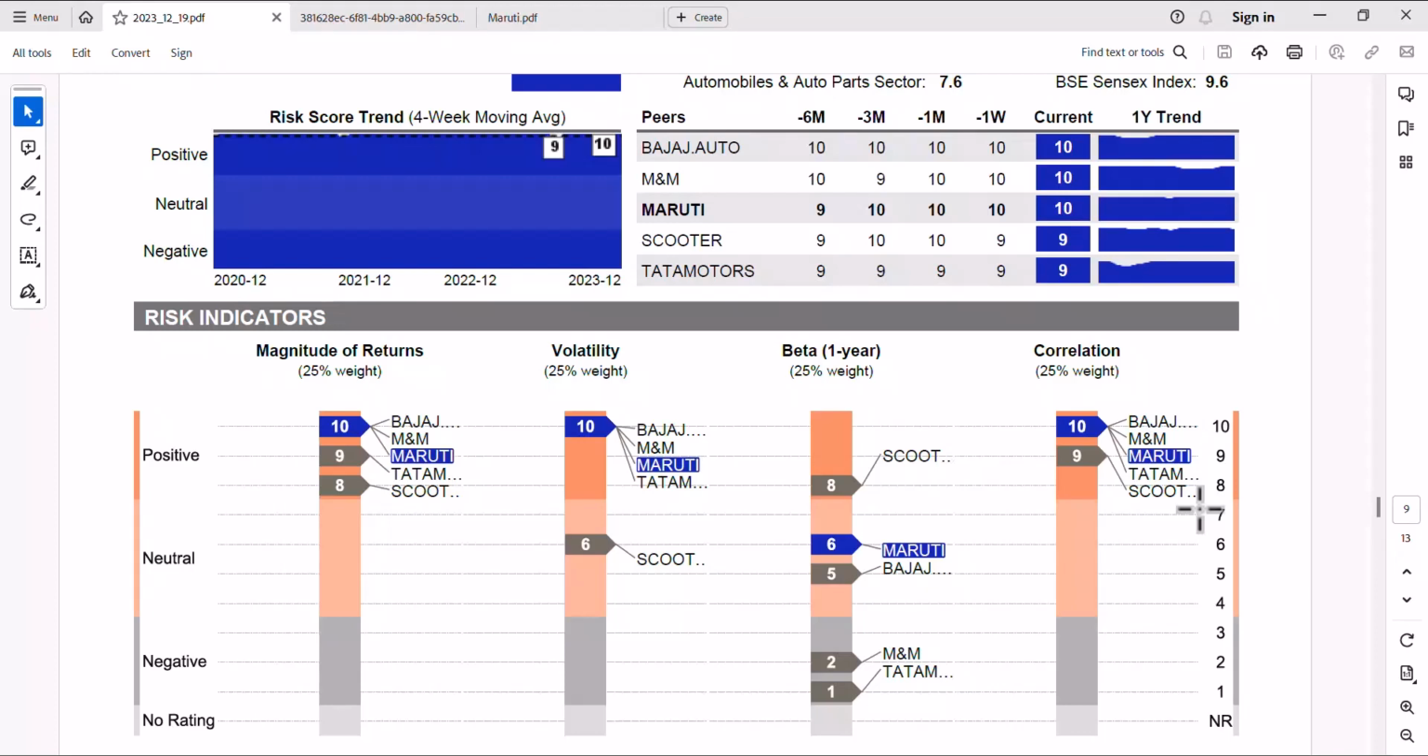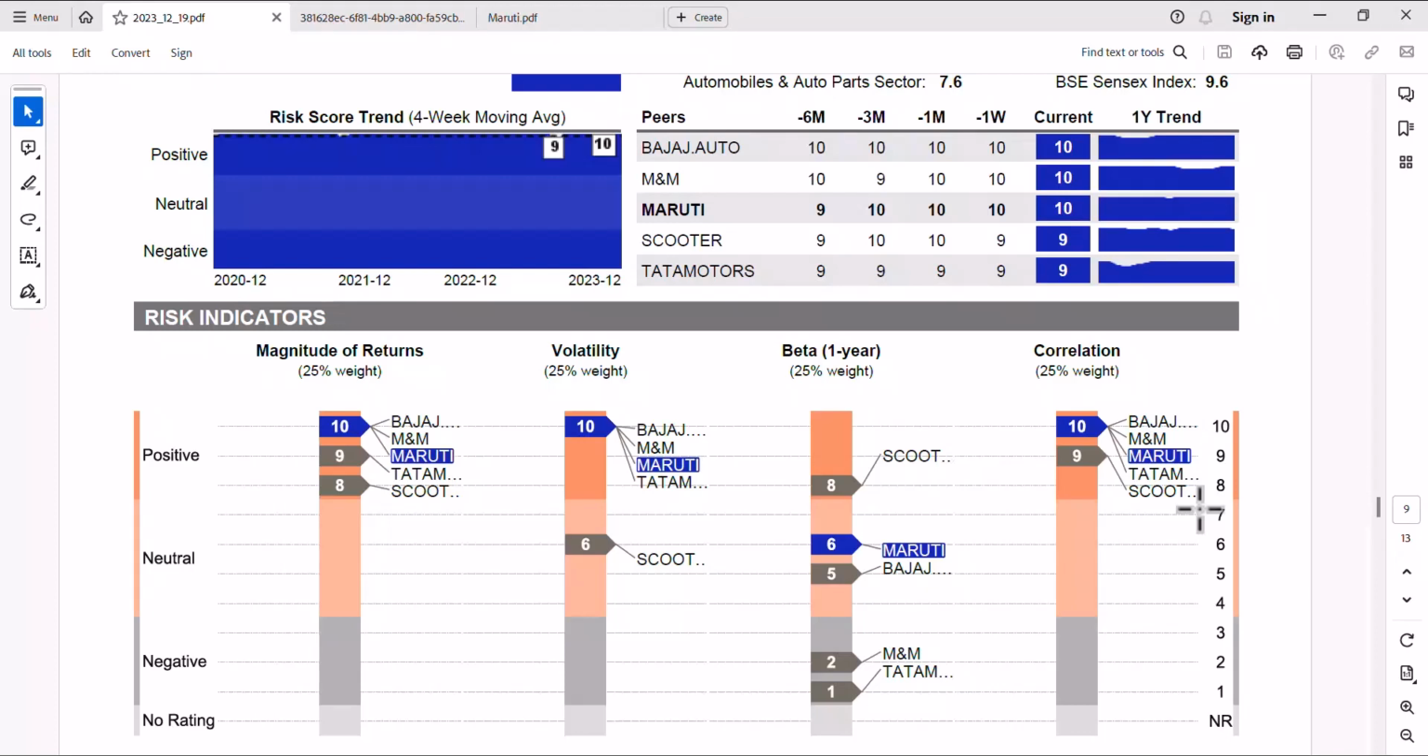The correction may happen because sometimes the stocks run ahead of the fundamentals. People buy it. They say, Maruti has been now recommended, so a lot of people are going to buy it, so it will go to very high levels. Then it may correct. So that's okay. That much volatility is okay.